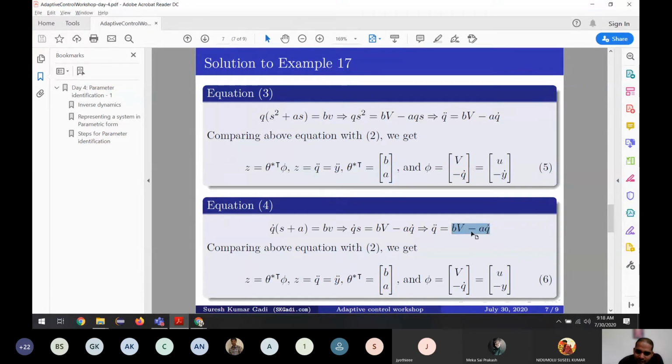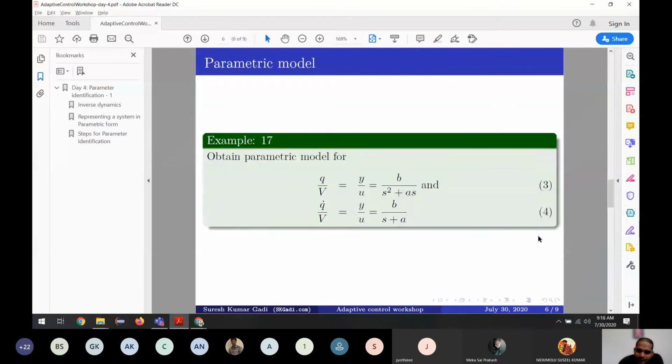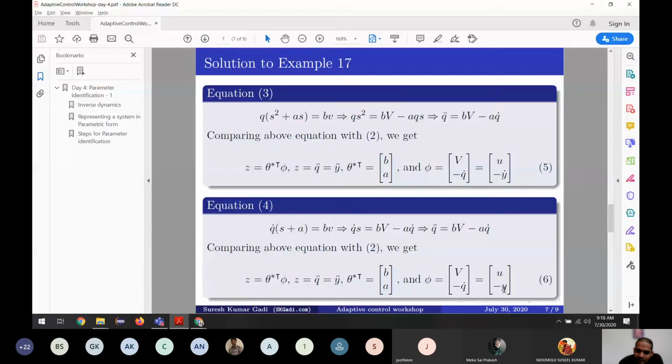a matrix to separate the unknown variables into one matrix and the known signals into the other matrix. And here in this case, the Y is the Q dot and U is the V. So what we are getting is U and Y. Previously it was y dot, but it is y here. That's the only difference. So from here we can say it is a first order system and this is a second order system.